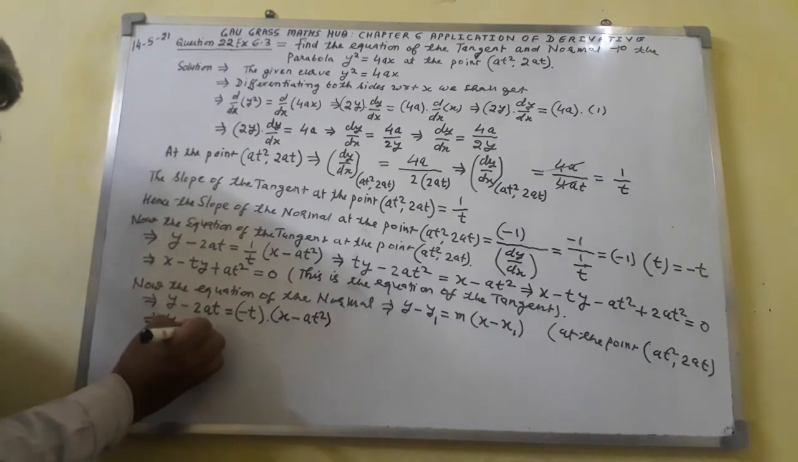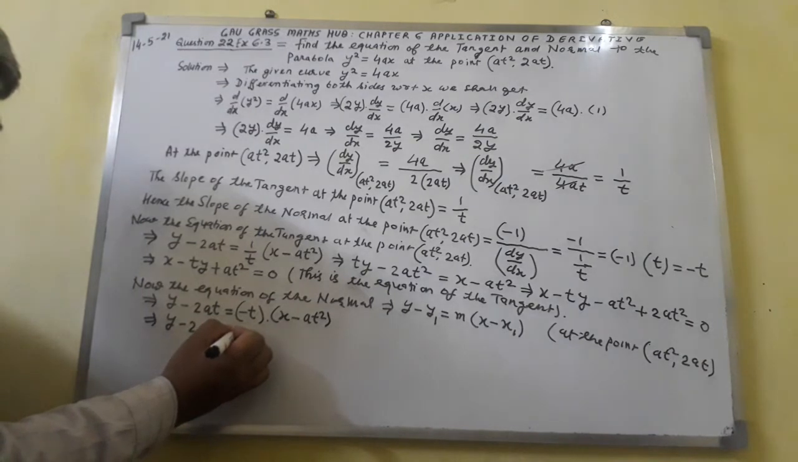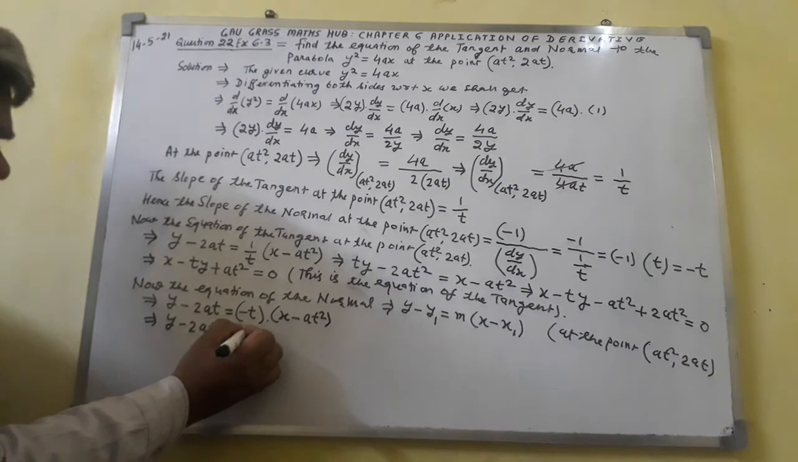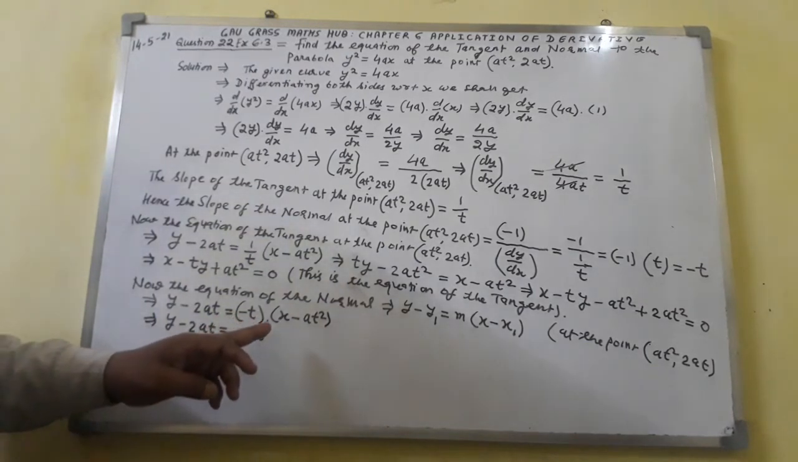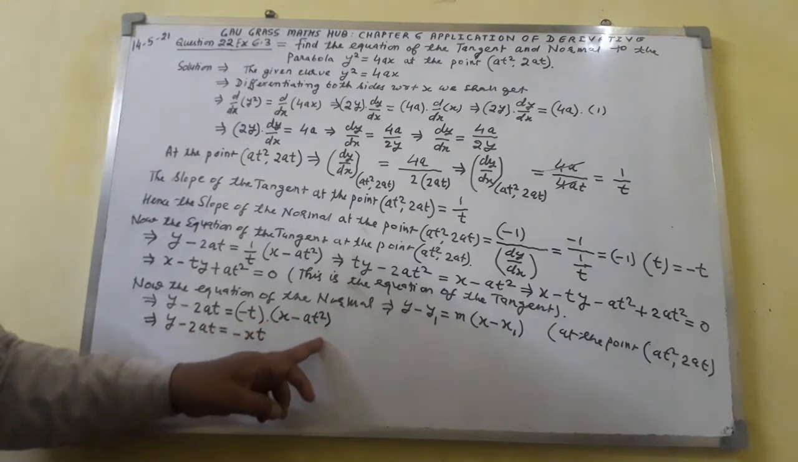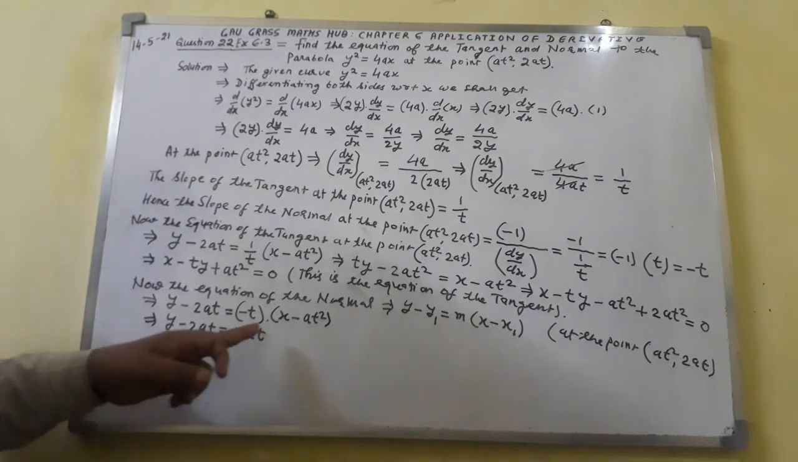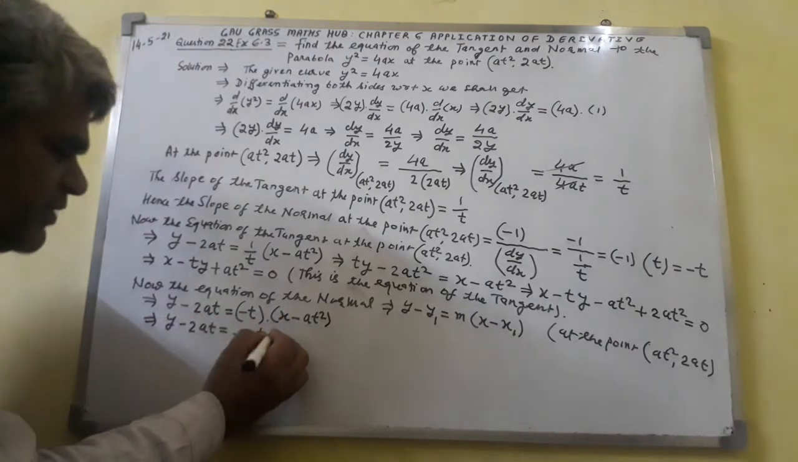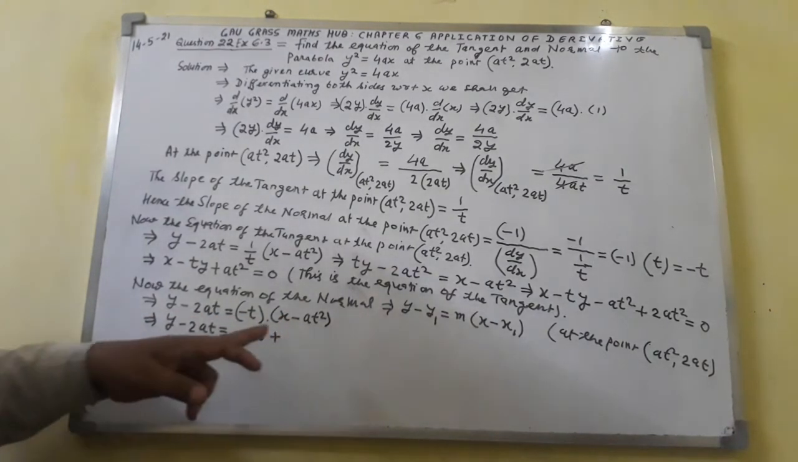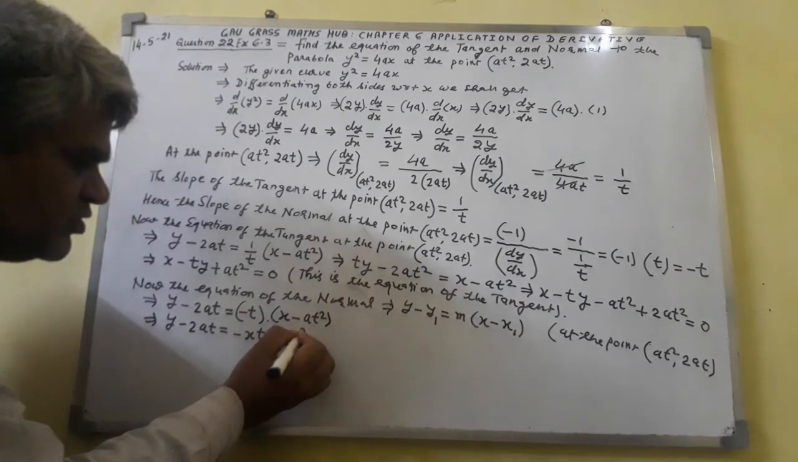y minus 2at is equal to minus xt. Minus t will get multiplied inside; the bracket will be broken. x will multiply to minus t, comes out to be minus xt. Minus will multiply with minus, comes out to be plus. at² will multiply to t, comes out to be at³. This thing we have got.